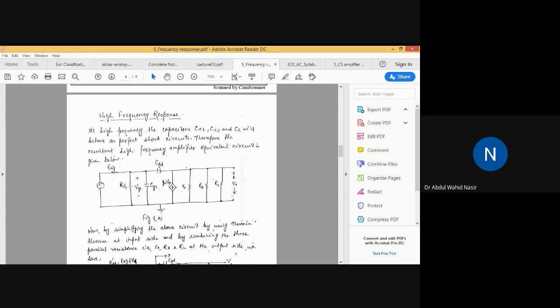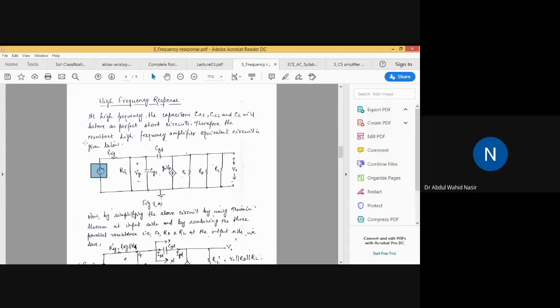The Thevenin voltage for the input side will be VSIG times RG divided by RG plus RSIG. Clear? So the input side can be simplified like that.